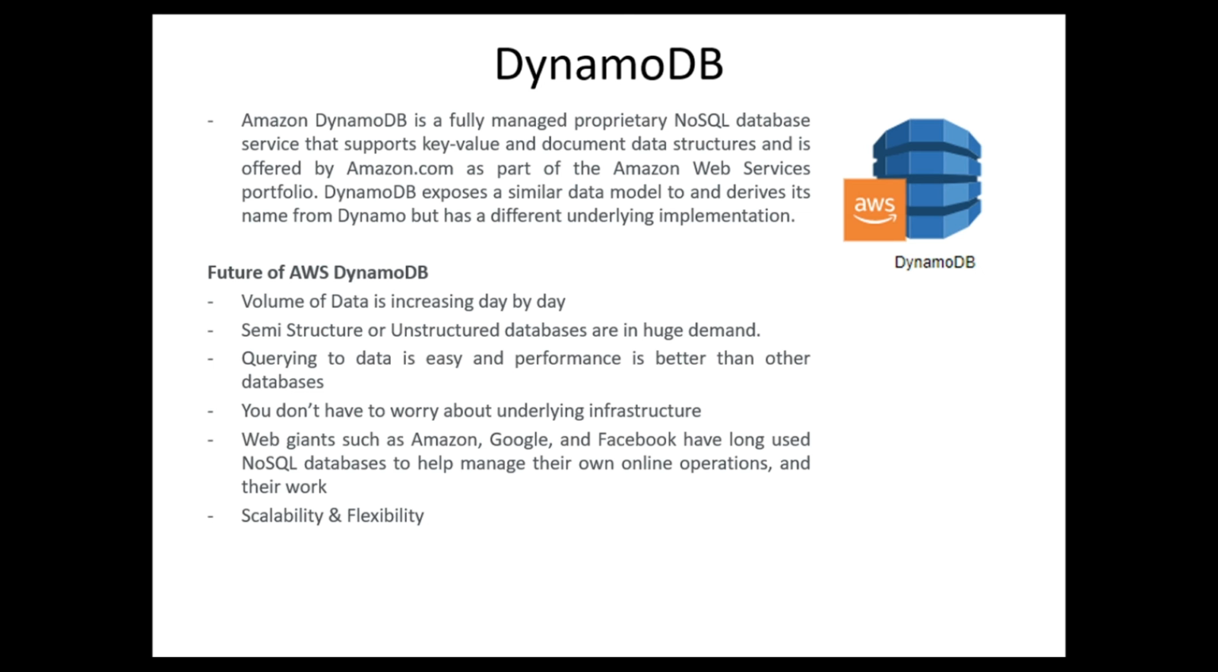Now we're going to introduce what DynamoDB is. So let us understand the definition of DynamoDB. DynamoDB is a proprietary and fully managed service given by AWS, which supports key value and document data structures. We have seen the document data structure, which you can correlate with a JSON format in key and value form. DynamoDB exposes a similar data model to Dynamo and derives its name from it, but has a different underlying implementation. So let us look at the features of DynamoDB.